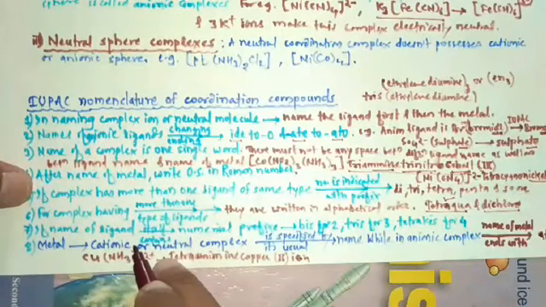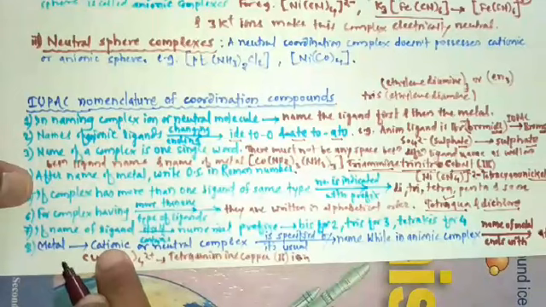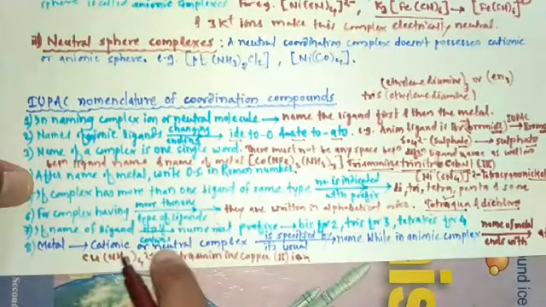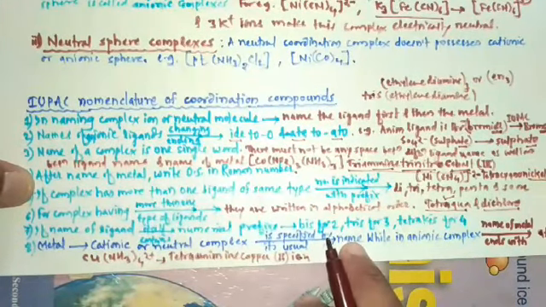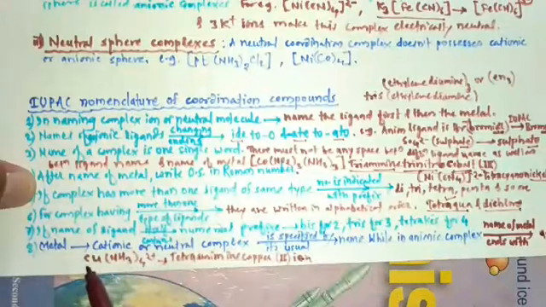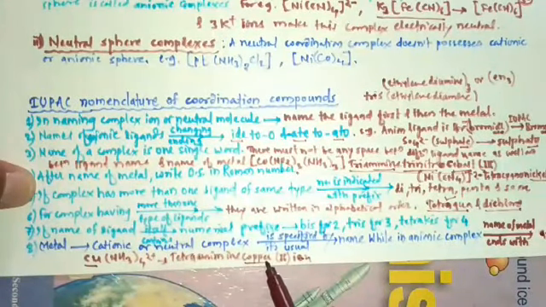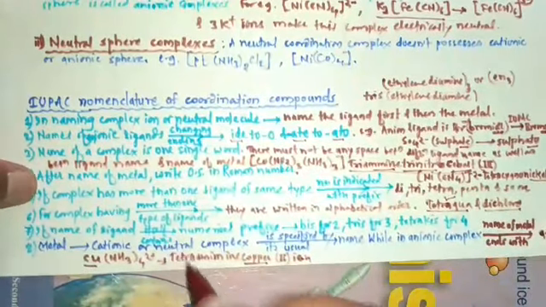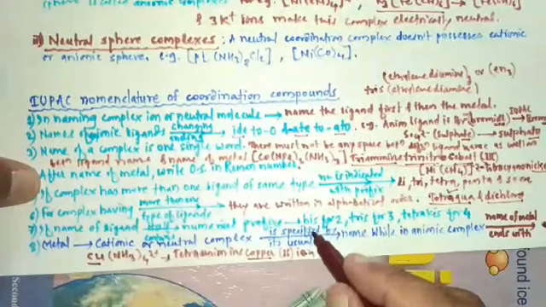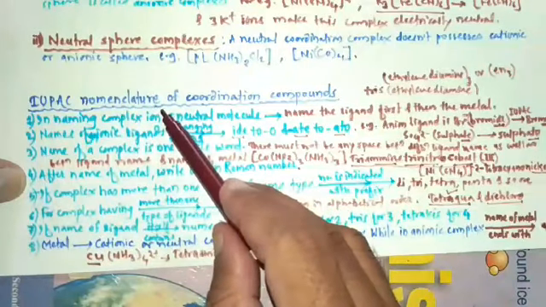So metal in cationic or neutral complex is specified by its usual name. So here the name of metal is copper, therefore its usual name is copper. So here we finished the last IUPAC rule.